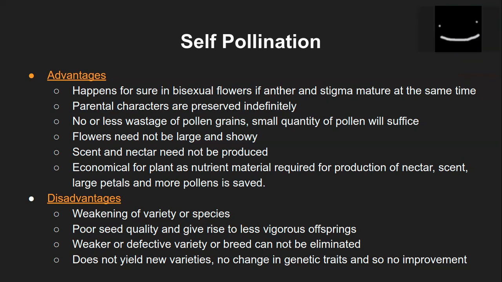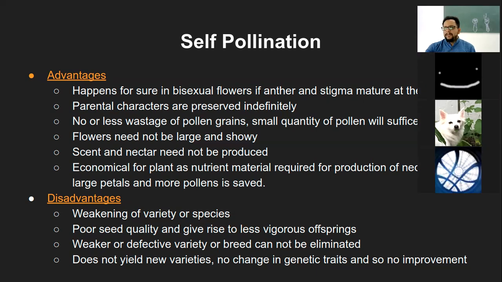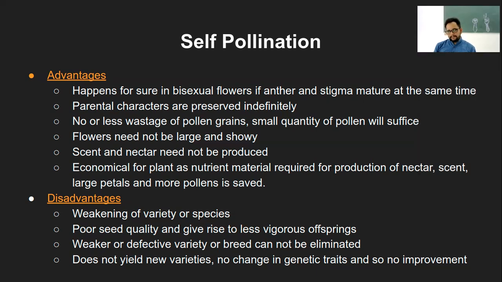So maybe to prevent them from getting damaged or something. Now think in terms of self-pollination. What happens in self-pollination and how will it preserve the characters indefinitely? People, speak up. Even if it is wrong, it's okay, but just speak something.